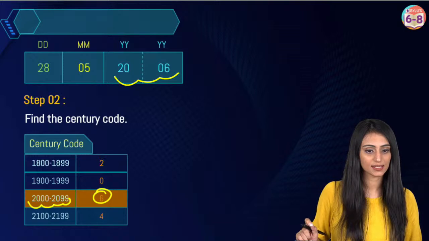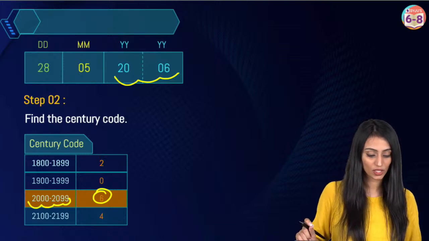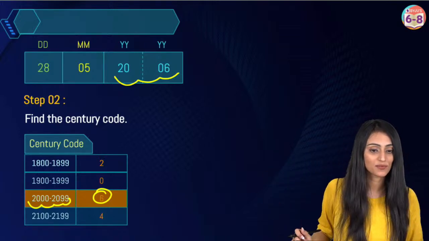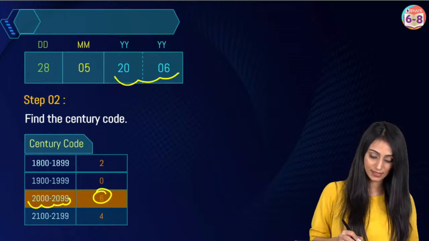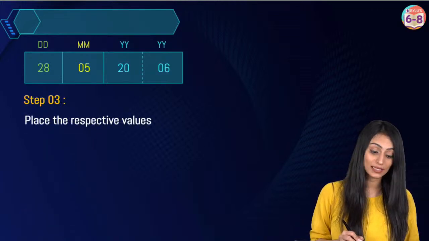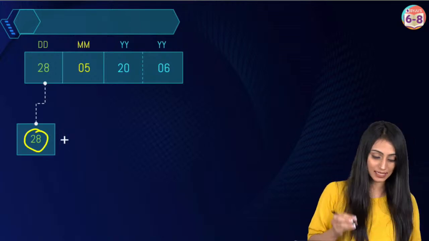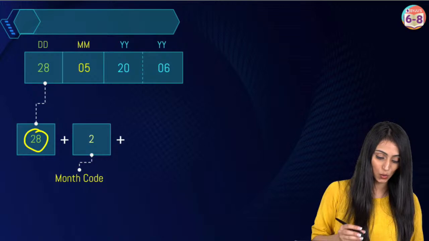Pratiksha, 6. How can this be 5? We don't have 5 in any of these century codes. It's 2064, right? Okay, this is clear, right? Next step is we put all these in the respective values. 5 boxes are there. First is for the date, which comes as it is, right? Then comes the month code. What was the month code?